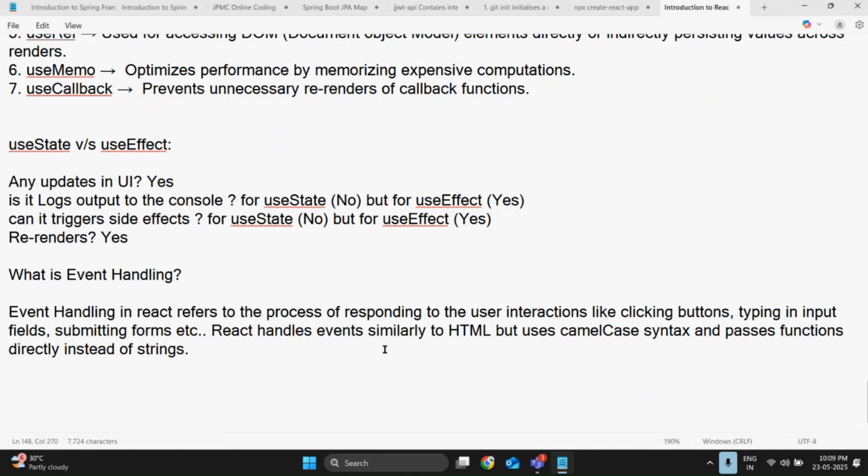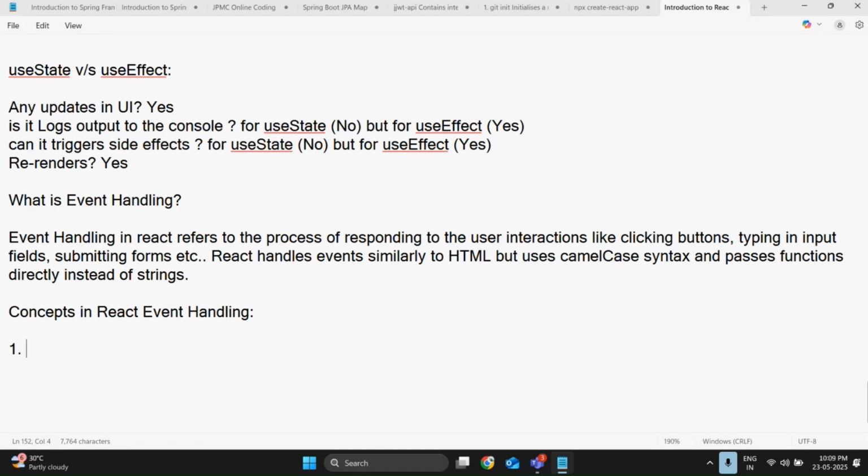Next, how it is going to be handled and the syntax, we will check directly in the code, no issue. Now the key concepts included in React event handling. First, event binding.